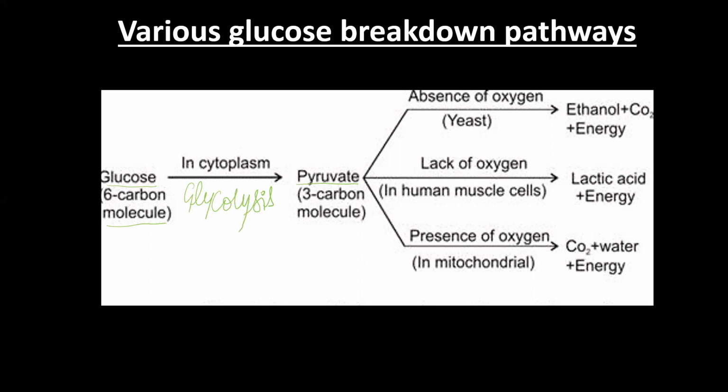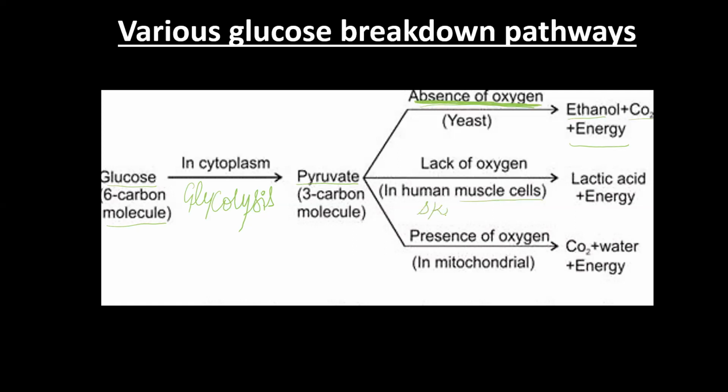After that, depending on whether oxygen is present, less oxygen is present, or oxygen is not present, there are 3 pathways. If oxygen is absent, there is no oxygen in the environment, then the output will be ethanol, carbon dioxide and energy. Of course, a very small amount of energy will be released. If the oxygen is less, especially inside the human muscles, which muscle?